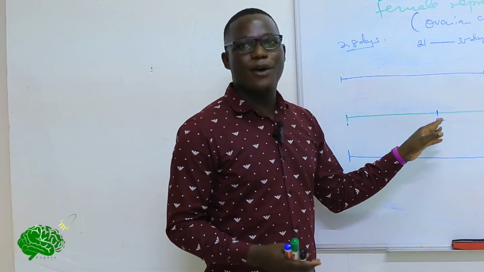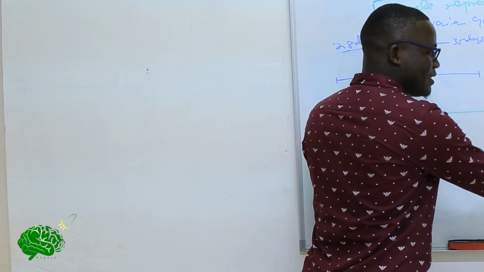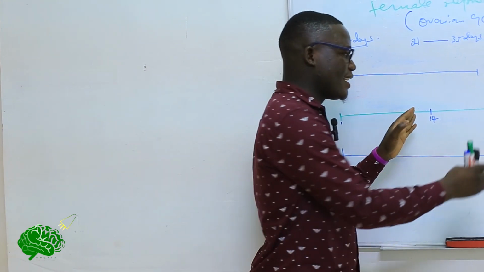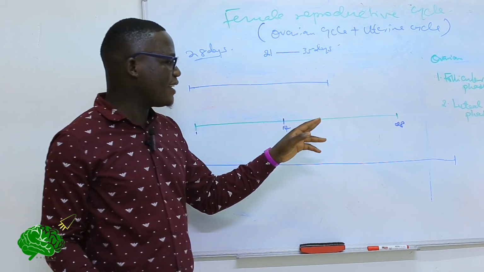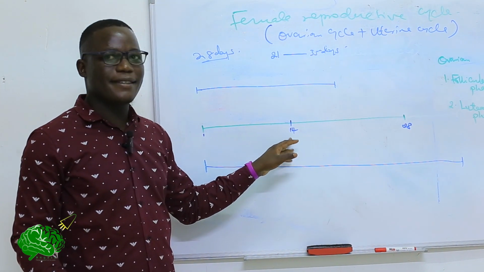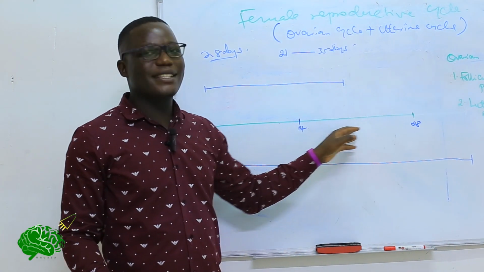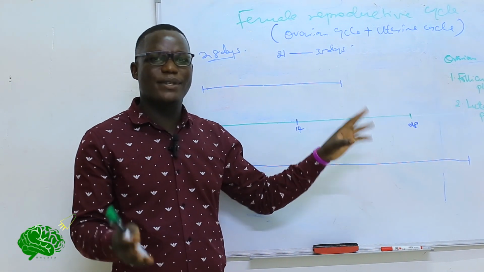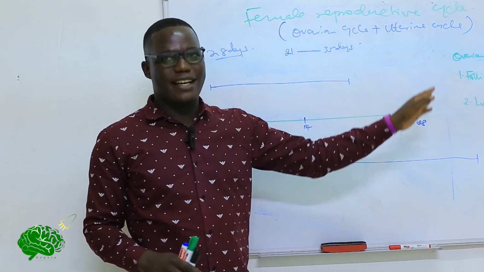However, after ovulation has occurred, the last part of the cycle, which is the luteal phase, is relatively constant, because we say when ovulation has taken place, the corpus luteum will persist for about 10 days, and then the other 2 days will be the days of the premenstrual phase, and then the cycle will actually end.